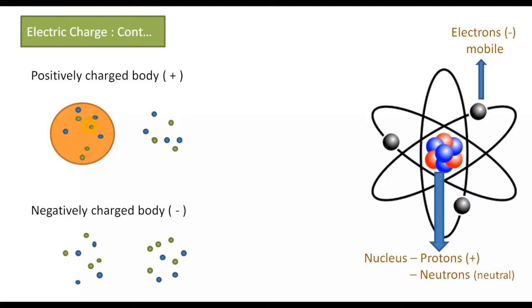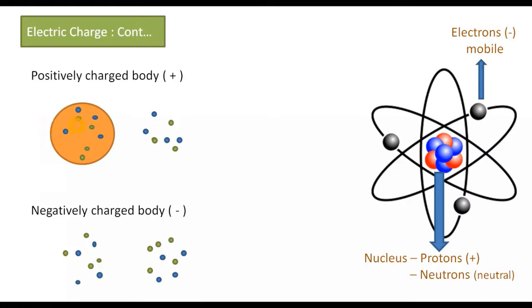Now, what do we mean by a positively charged body? We say that a body is positively charged, that means the net charge on the body is positive. That means the body should have more positively charged particles, that means the body has more protons than electrons. So when is this possible? This is possible when an atom loses its electrons, because in normal conditions, an atom has an equal number of protons and electrons.